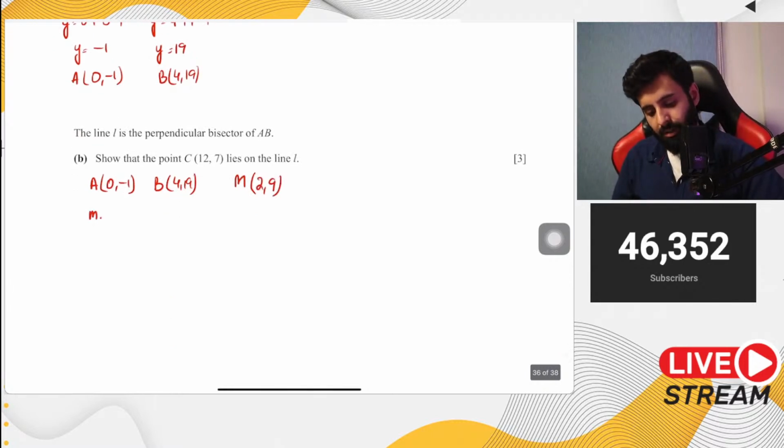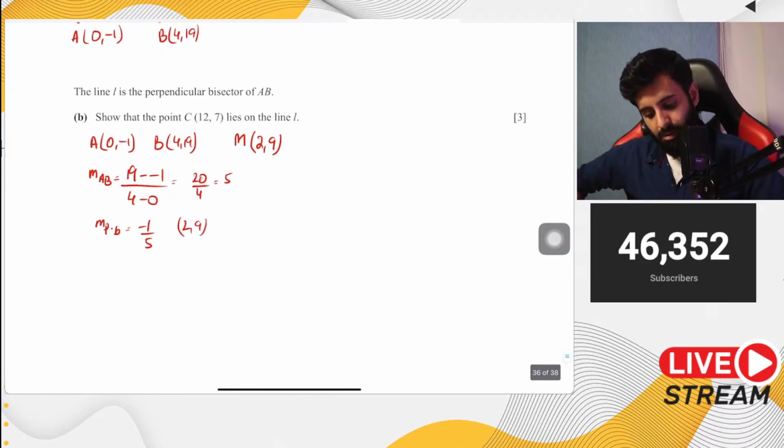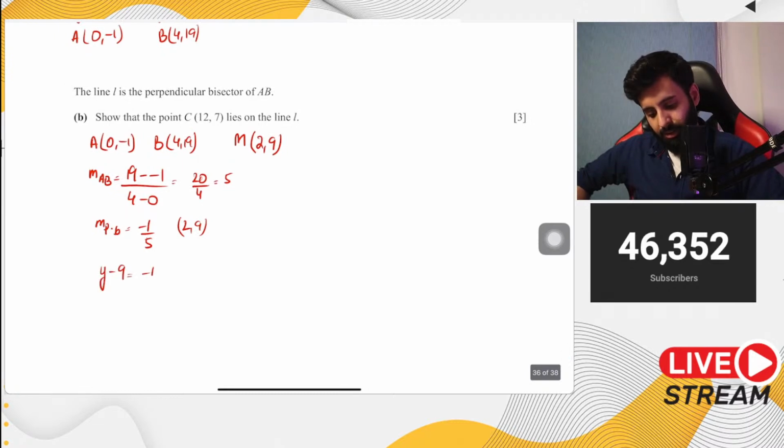So first we find out the gradient of line AB. That's going to be (19 minus minus 1) over (4 minus 0). So that's equal to what? That's equal to 20 upon 4, which is equal to 5. So that means the gradient of the perpendicular bisector will be minus 1 upon 5, and the point through which the line is passing will be (2, 9). So y minus 9 equals minus 1 upon 5 into (x minus 2).